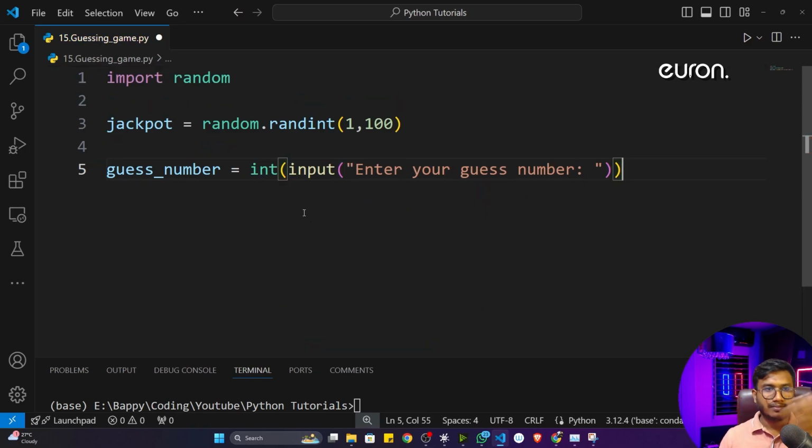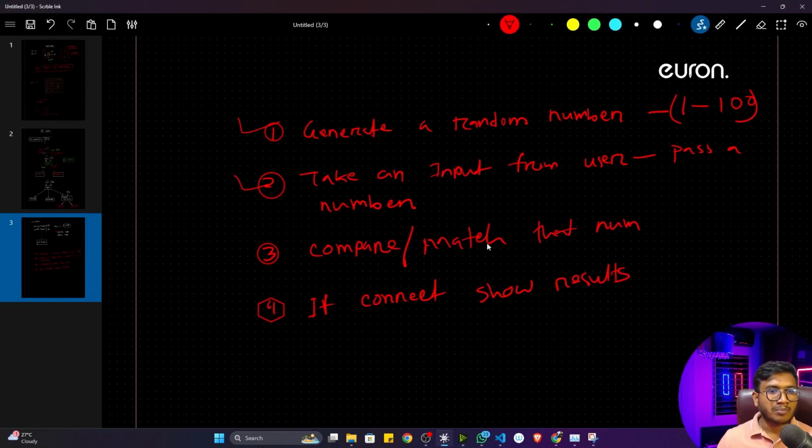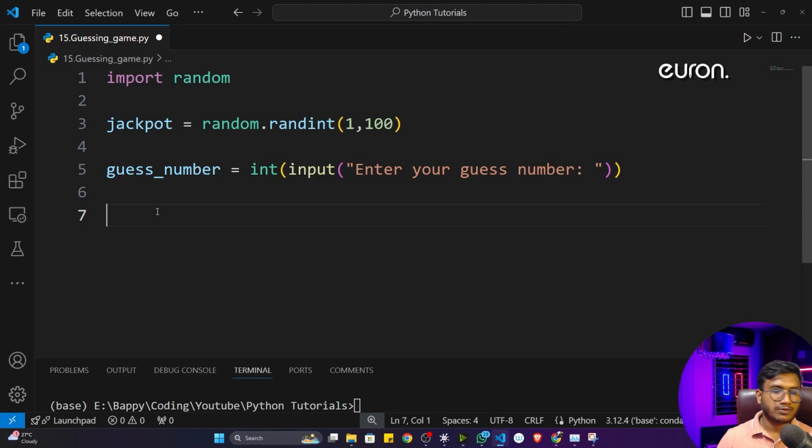Fine, because again we are playing with integer data type, so that's why we have to convert our data to the integer. Now next thing what we have to do, we have to compare and match that particular number. Okay, so let's do this particular functionality. So for this, what we can do, we can use this particular conditional statement.